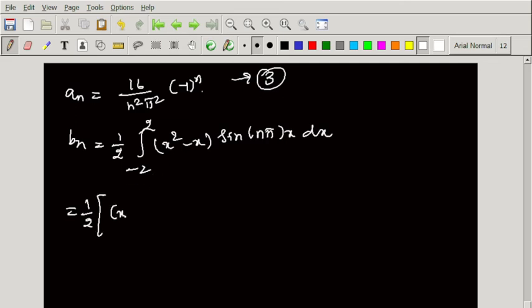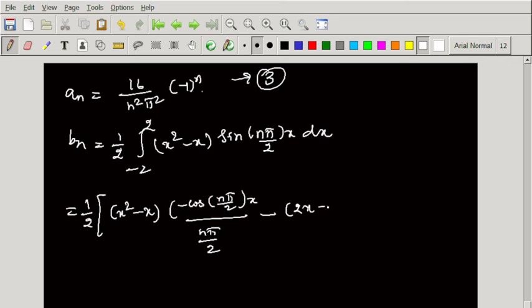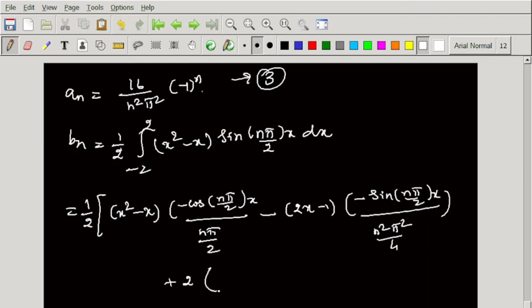So here x square minus x, integration is: the integration of this one is minus cos of n pi by 2 of x divided by n pi by 2, minus the differentiation of this one, which is 2x minus 1, into the integration of this one, which is minus sine of n pi by 2 of x divided by n square pi square by 4, plus the differentiation of this one, which is 2, into the integration of minus sine, which is plus cos n pi by 2 of x divided by n cube pi cube divided by 2 cube, which is 8.